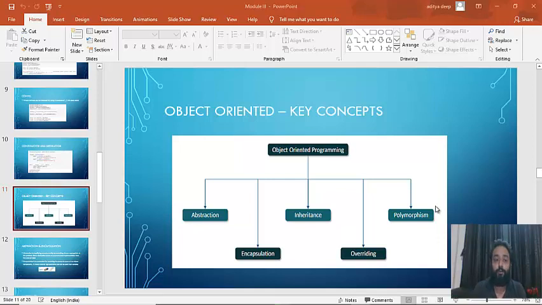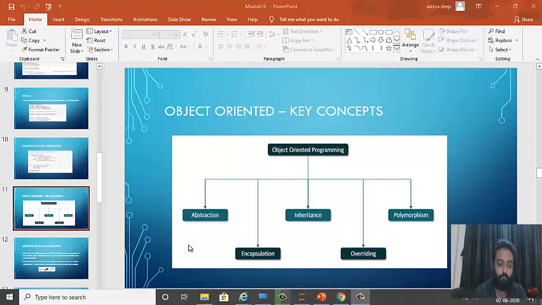So the agenda for today's session is we'll be completing the key concepts of object-oriented programming, that is abstraction, encapsulation, inheritance, overriding, and polymorphism. Then we'll take a look at exception handling and the try catch block, how to write that block, and then we'll see some important modules used in Python. Okay, so let us start with the key concepts, and the first key concept is abstraction.